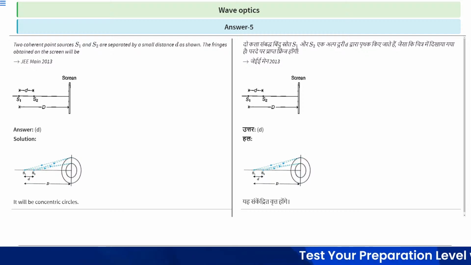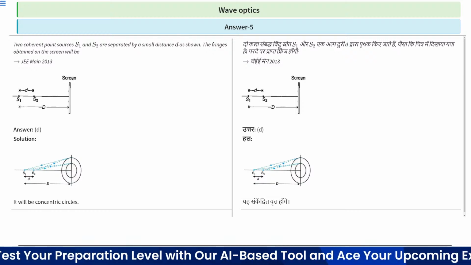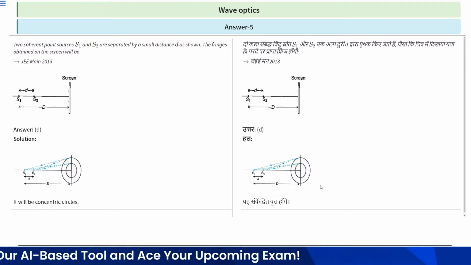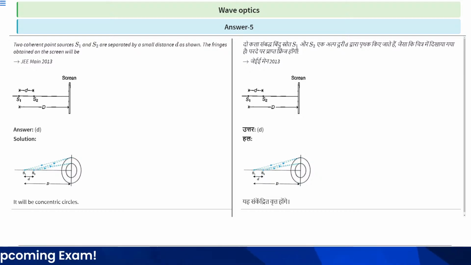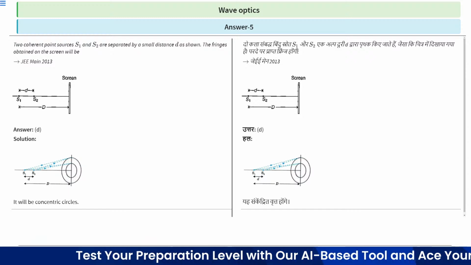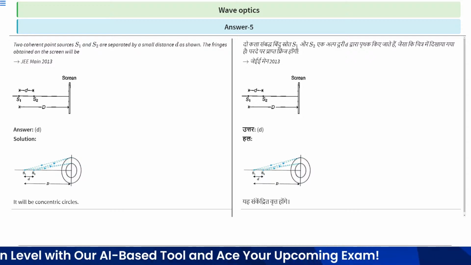Similarly for the second case, when the light, or we can say waves, are incident on the screen and meet up at a similar point, in that case it will be concentric circles. We can say the fringes obtained on the screen will be concentric circles, as in this figure. This is concentric circles, this one. So the correct option is D, and this is a JEE Main 2013 question.